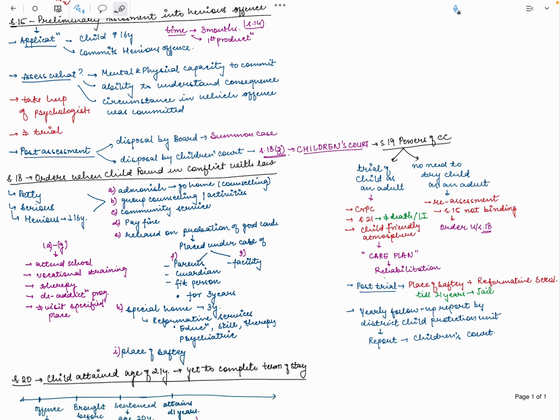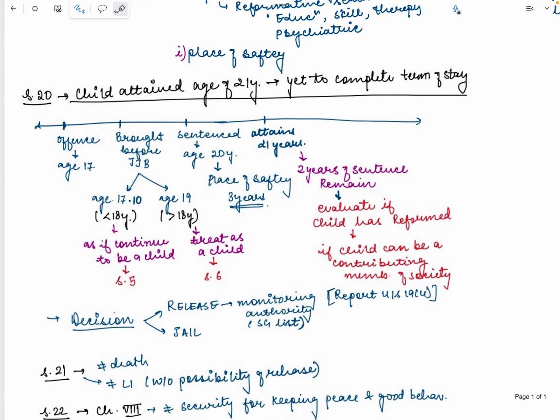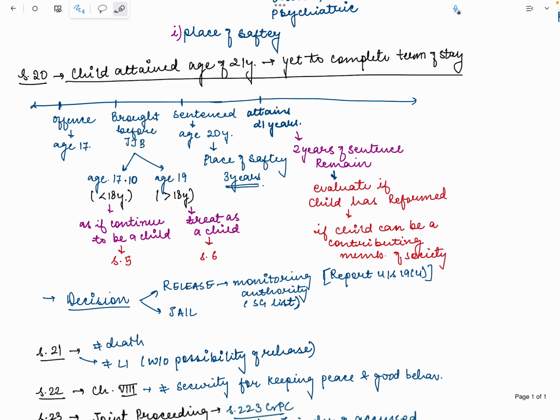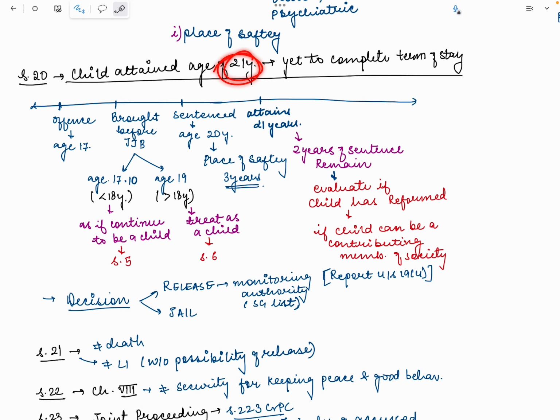Now, something that I have been referring to earlier is the 21 years age. For example, if an offense is committed when the child was of age 17, and he was brought before the JJB at 17 years 10 months, meaning less than 18 years, and less than 18 years is a child under the JJ Act. But while the inquiry was ongoing, he crosses 18 years.